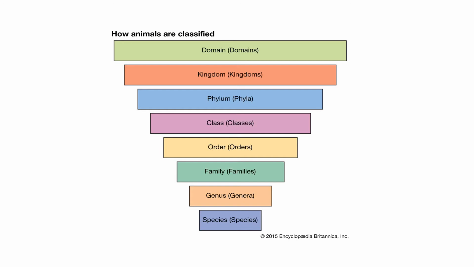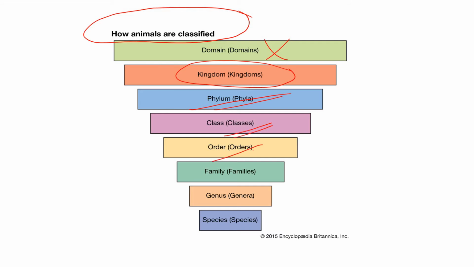We have studied in the previous video how animals are classified. This one no need to remember as of now. The big classification is a kingdom. Under kingdom we have phyla, then under phyla we have classes, under classes we have order, under order we have family, under family we have genus, and then the lowest level of classification is the species.